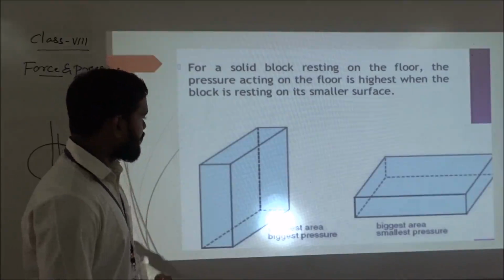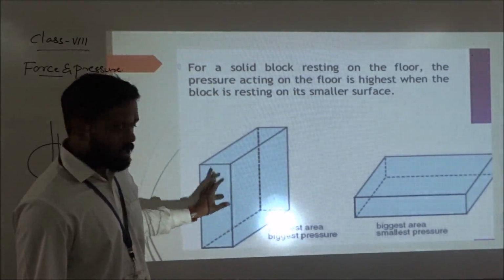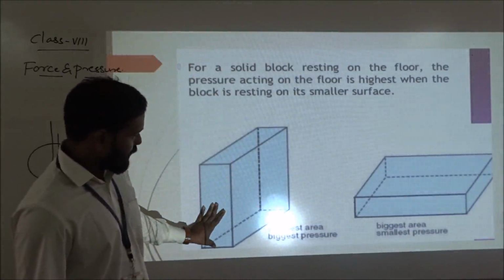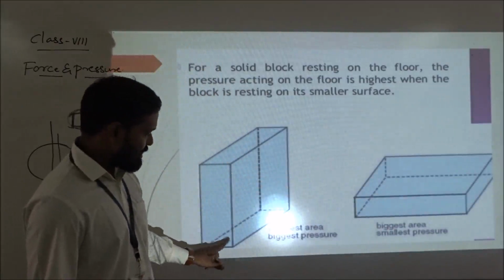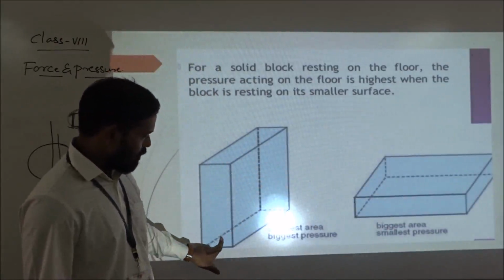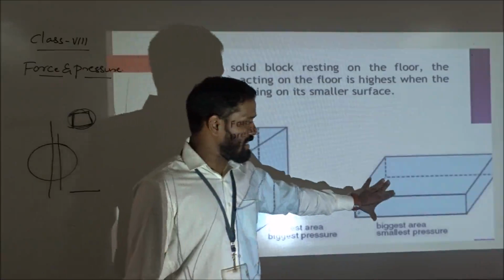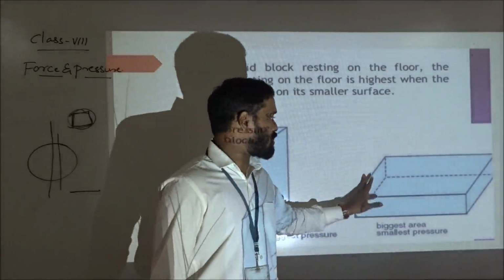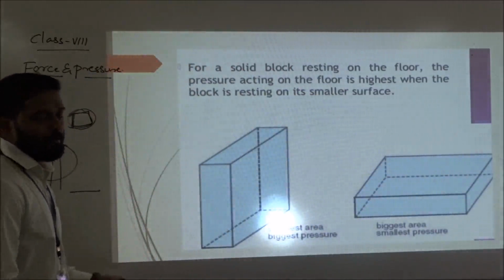Next, in these two cases, look here. In this one the blocks are kept vertically, and in the other the box is kept horizontally. In this case the surface area is smaller, so the pressure will be more. In the other case the pressure will be less because it covers a larger area, so the force is spread out.